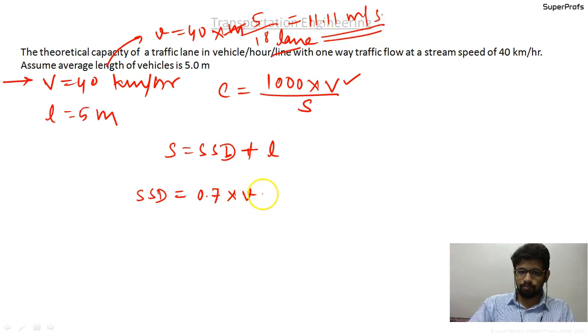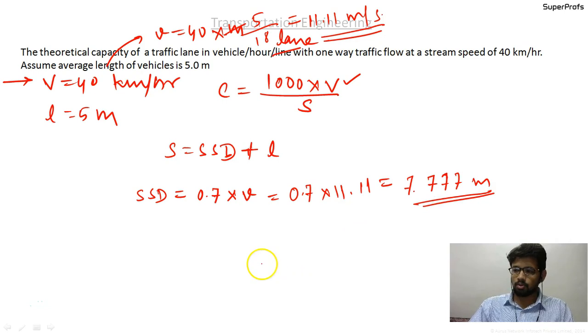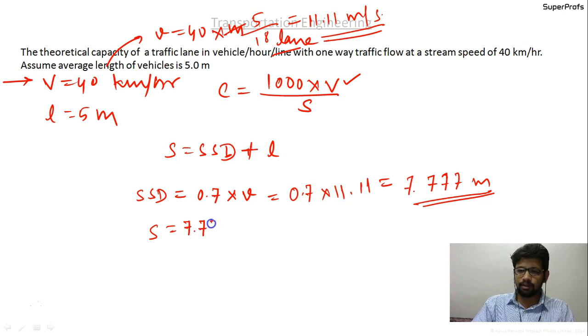So SSD will be equal to 0.7 into 11.11, which stands for 7.777 meters. So the S value here will be 7.77 plus the small l value, 5, that is 12.77 meters.